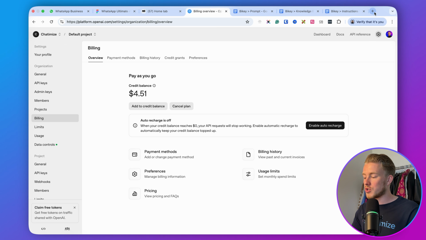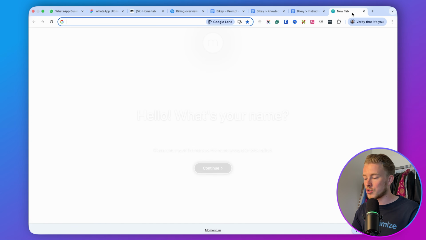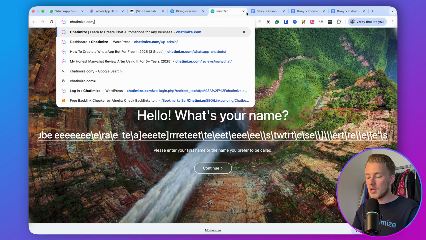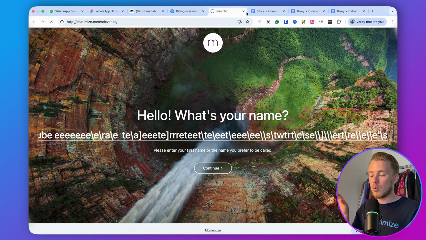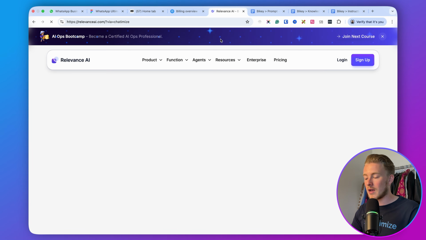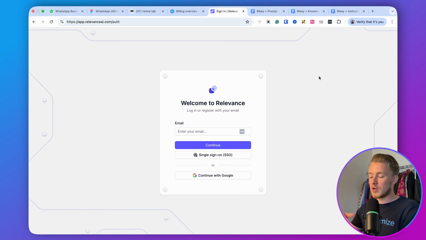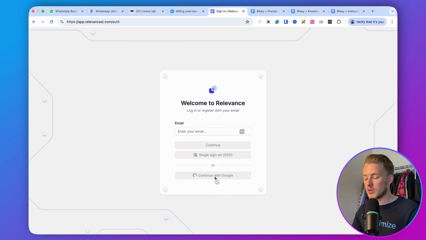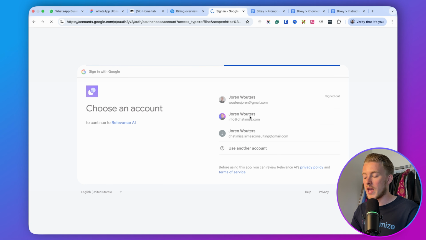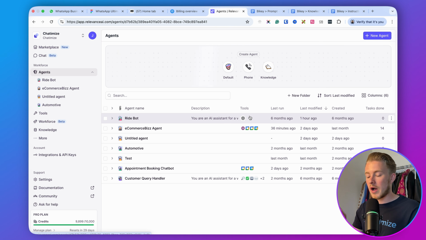Then the next tool that we should set up is Relevance AI. You can just go to chatamize.com/relevance, and that will bring you directly to the Relevance AI website. Then here you can just click on sign up, and then you can sign up with your account. I already have an account, so I will just click here on continue with Google, and then click on info at Chatamize. And then here I am logged in.